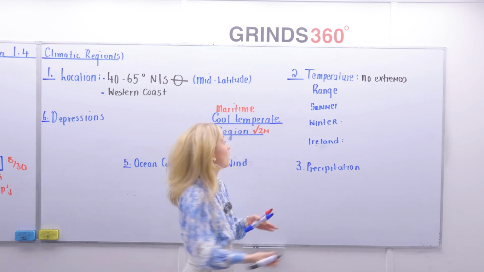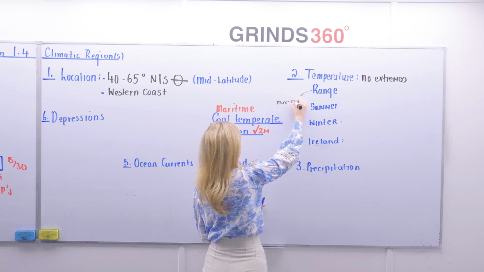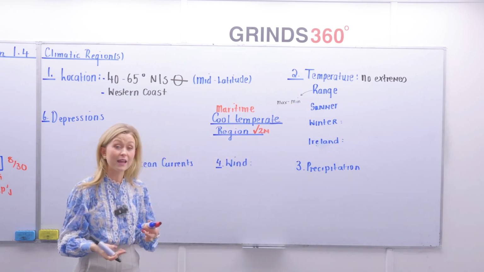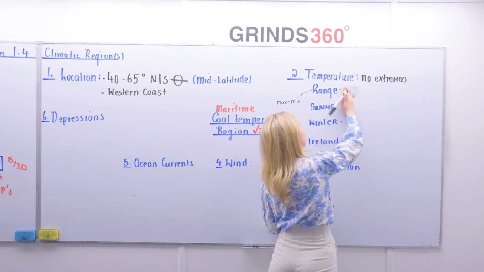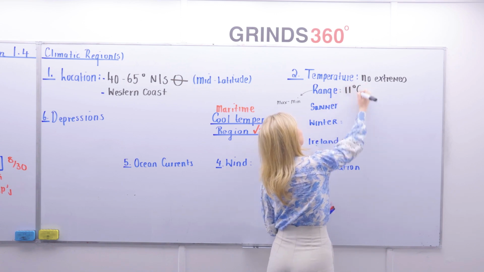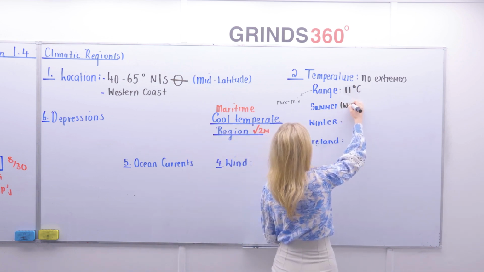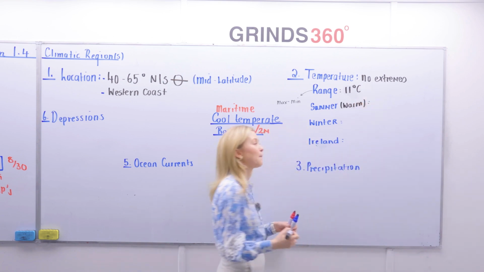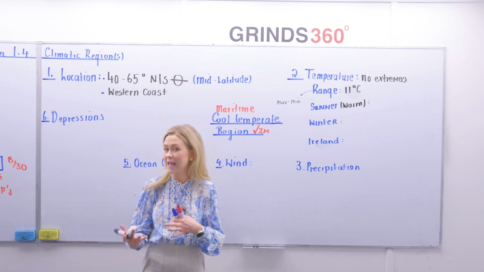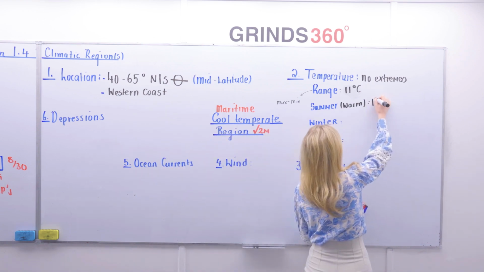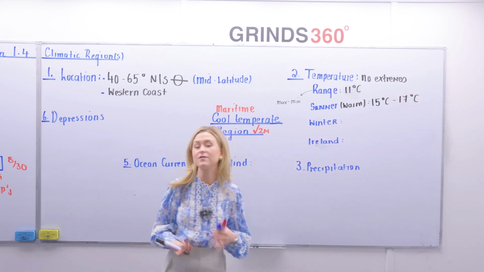Your temperature range, and what is range? Again, write these little notes in for yourself. Your range is the max minus the min, highest minus the lowest. Your temperature range isn't extreme. It tends to be around 11 degrees Celsius, not 10, which I wrote down, 11 degrees Celsius. Summers, how would we describe the summer temperatures? Well, summers are warm. I'm not going to say the word hot. They definitely aren't hot, but they're warm. They tend to kind of average, in this case here, between about 15 and 17 degrees Celsius. Now, if you said 16, that's fine. If you said 15 or if you said 17, that would be fine.